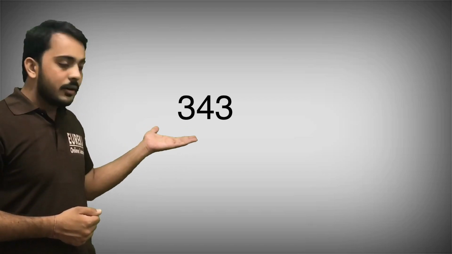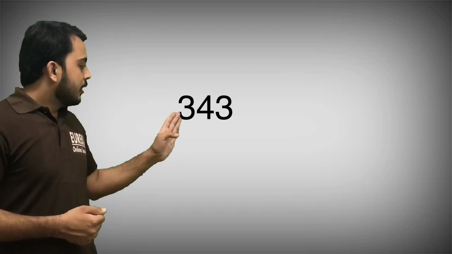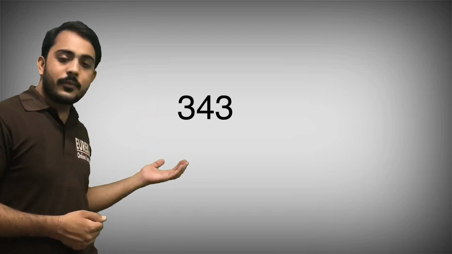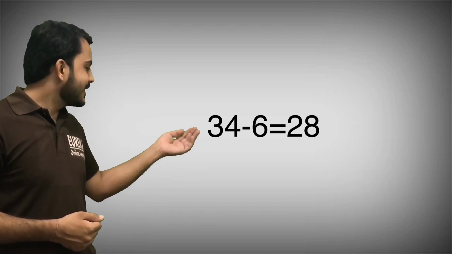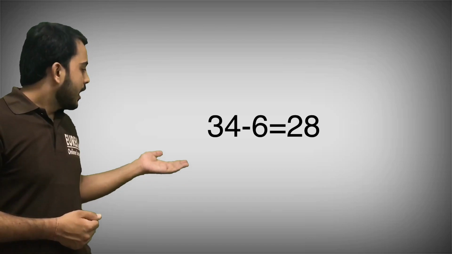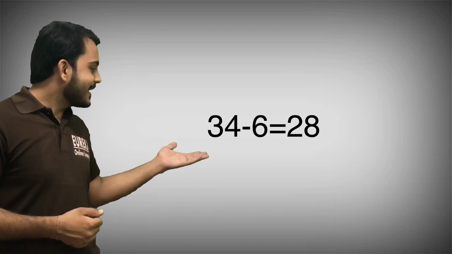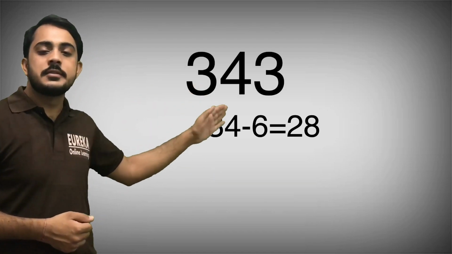This is a process for checking the divisibility of 7. So how will we do it? We double the unit place digit, and after that we subtract it from the remaining number. So the unit place here is 3, and we double it, that is 6, and we subtract 6 from the remaining number, that is 34. 34 minus 6, and we get 28, and 28 is divisible by 7. That's why the total number, that is 343, is divisible by 7.